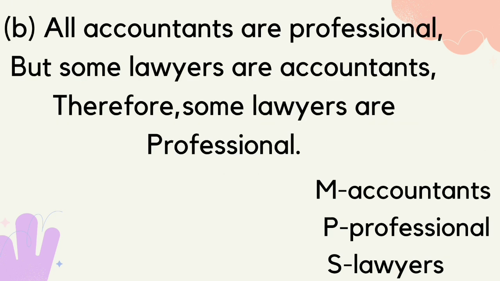B. All accountants are professional, so this is the major sentence. Accountants is the middle, professional is the predicate. But some lawyers are accountants, so this is the minor sentence, and lawyers is the subject, accountants is the middle. Therefore, some lawyers are professional, so this is a conclusion sentence, and lawyer is the subject and professional is the predicate.